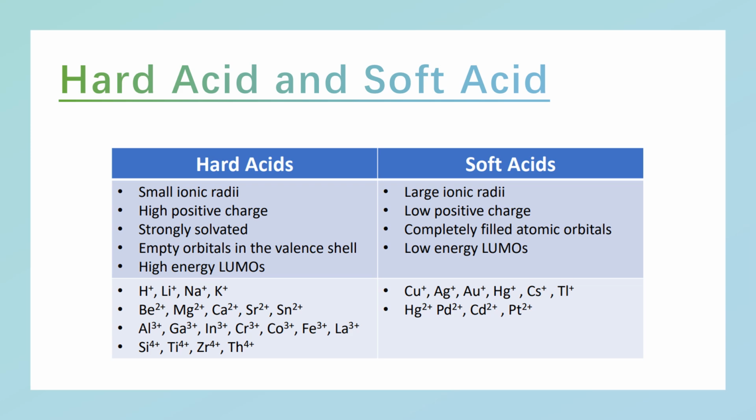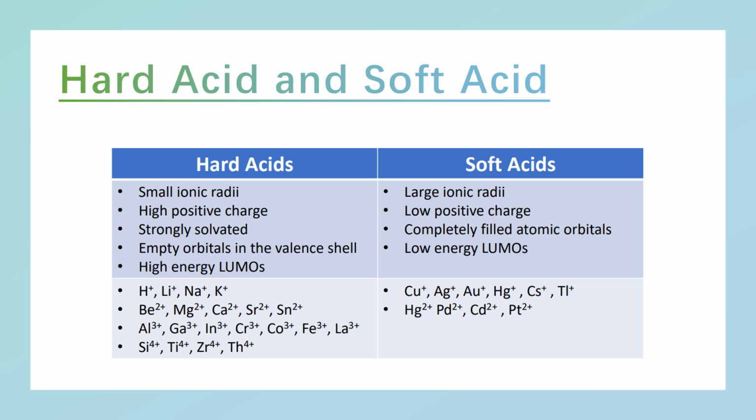Now let's look at some examples. So let's first look into hard acids and soft acids. Now what are the differences? Hard acids have small ionic radii. Ionic radius is basically the distance between the nucleus and the last electron present in the orbital. So hard acids have small ionic radii, whereas soft acids have larger ionic radii. Hard acids have high positive charge, whereas soft acids have lower positive charge.